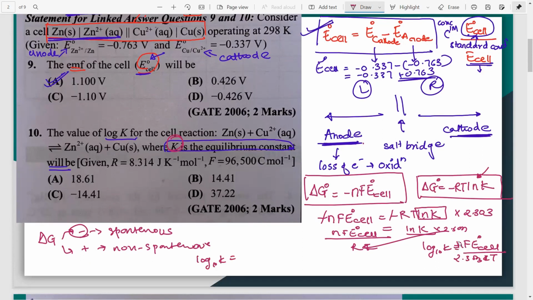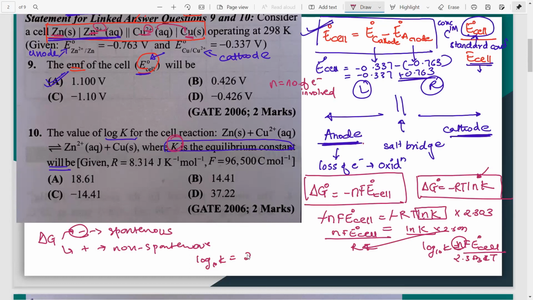Now, what is n here? n is equal to the number of electrons involved. So as you can see, Zn is becoming Zn2+, and Cu2+ accepts those electrons to become Cu. So how many electrons will be involved, you can make out from the charge. So 2 electrons are involved, therefore n's value is 2.